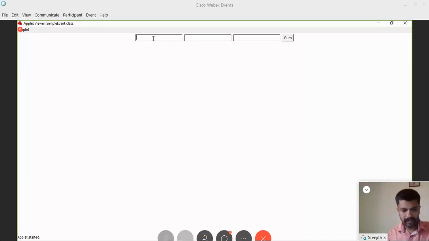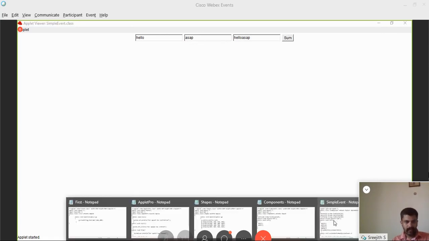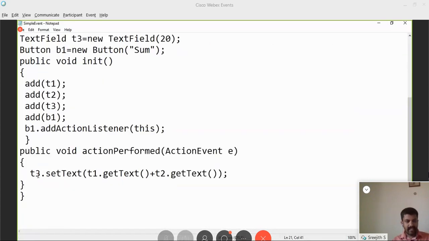First I will get hello. Second I will print ASAP. The sum is hello ASAP. The two strings have been concatenated. Okay. Now see the program once more. T3.setText: first I am getting the text from T1, plus. In Java, plus is used for concatenation, plus T2.getText.